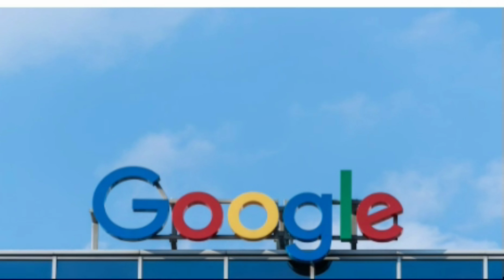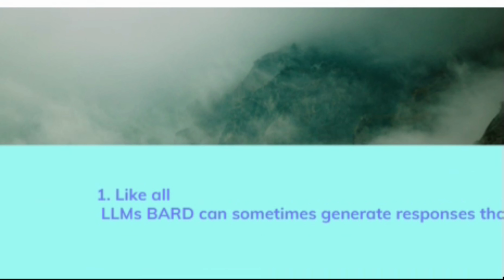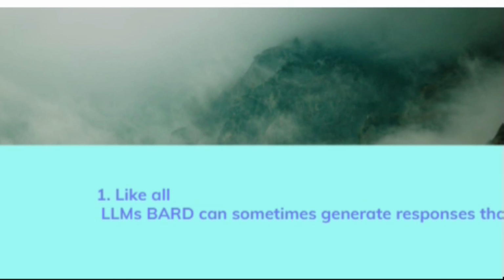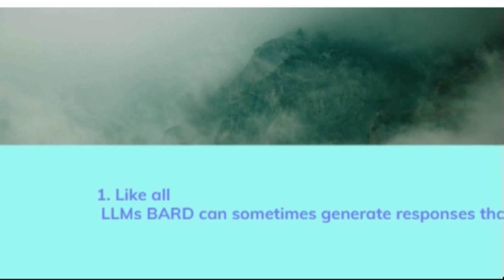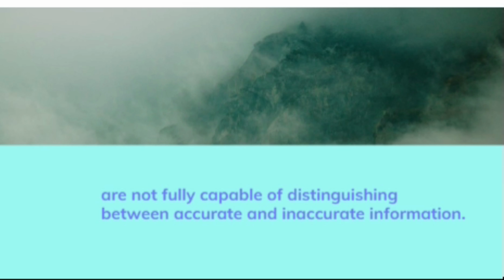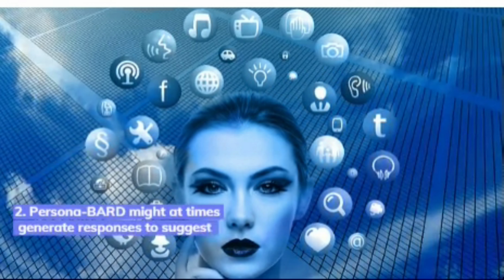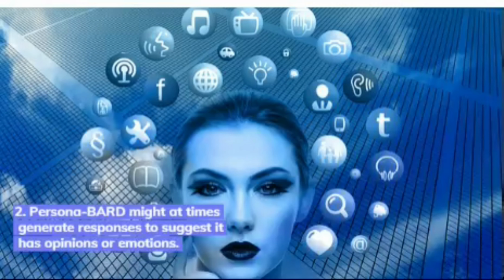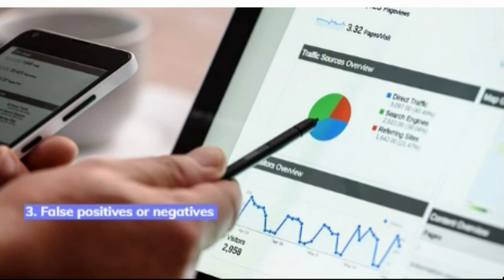Limitations of Bard. 1. Like all LLMs, Bard can sometimes generate responses that contain inaccurate or misleading information. Since the underlying mechanism of an LLM is that of predicting the next word or sequence of words, LLMs are not fully capable of distinguishing between accurate and inaccurate information. 2. Persona. Bard might at times generate responses that suggest it has opinions or emotions. 3. False positives or negatives.